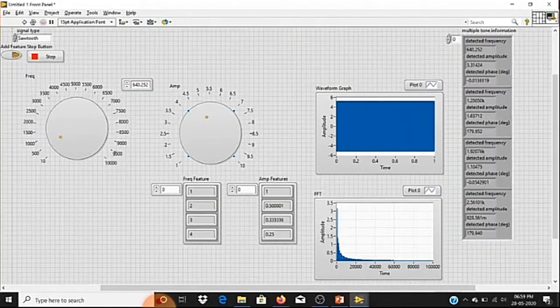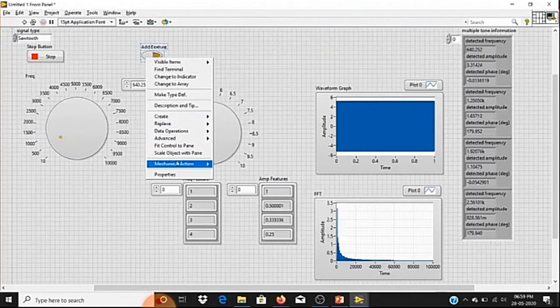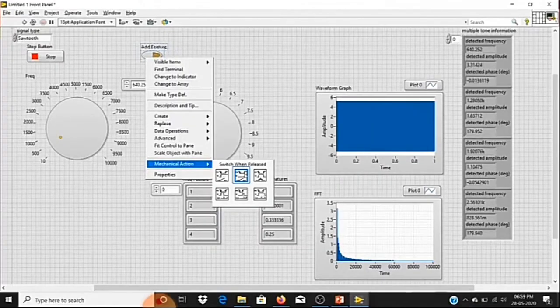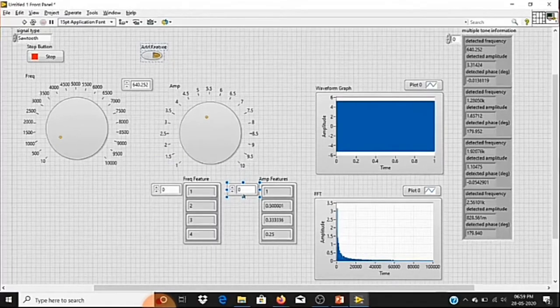So here, this add feature button, let me check its mechanical action first. Right now it is set to switch when released, and I don't want to keep it that way, because if I press it, it will retain the value as true itself. I want to save only one set of samples. For that, I can choose latch when released. So if I press it only once, the data will get saved, then it will come back to the original state.